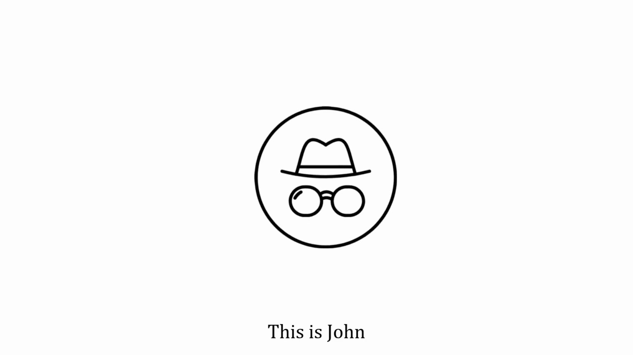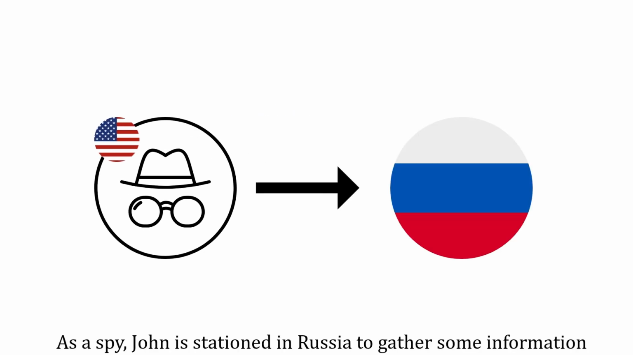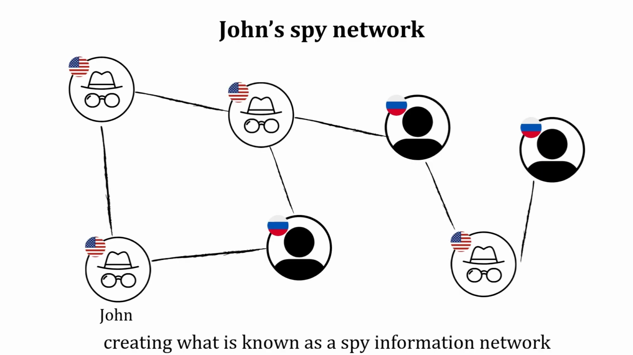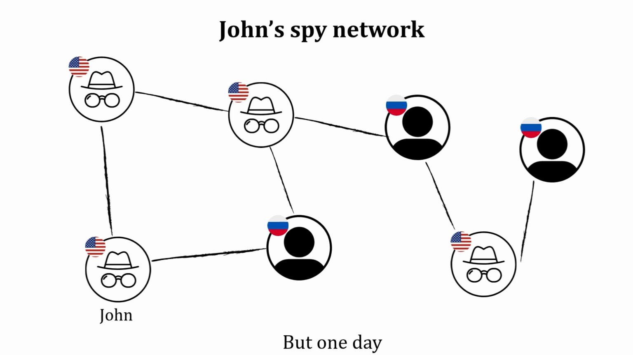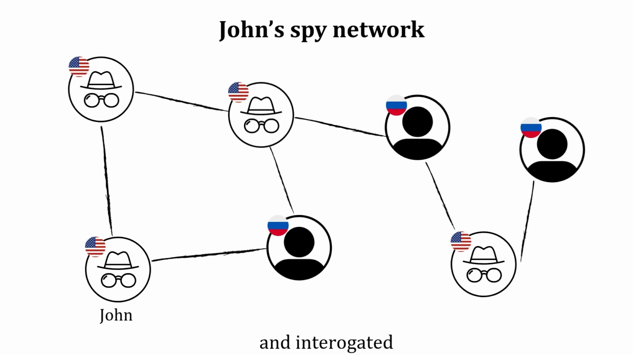This is John. John is a spy from a country. Let's just say America. As a spy, John is stationed in Russia to gather some information. There, he works with locals and fellow spies, creating what is known as a spy information network. But one day, one of the people in this network was caught by the authorities and interrogated.